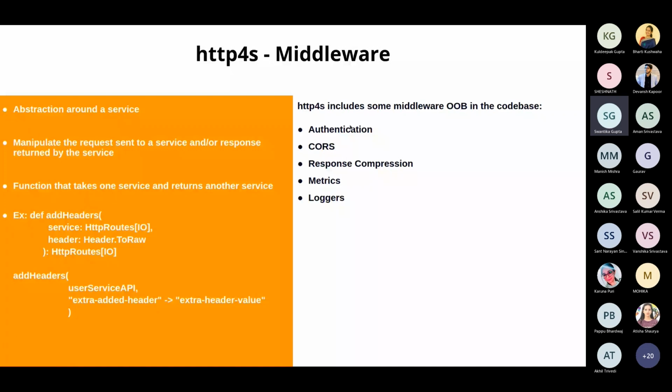So we have a certain set of middleware for authentication, mostly using basic auth. Then we have CORS, and response compression, so if you want to compress your responses to gzip, you can do that using middleware which is already provided out of the box by HTTP4s. If you want to implement metrics, Prometheus metrics probably, that is also supported out of the box by HTTP4s. And if you want to go ahead with loggers, let me just show you that directly.